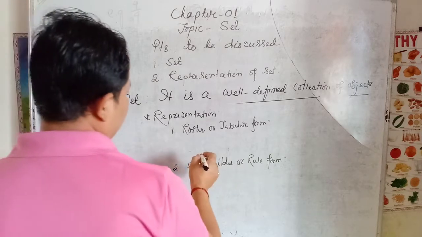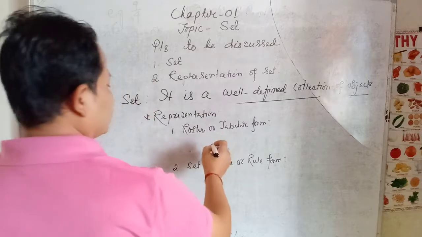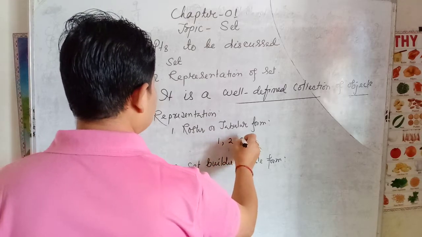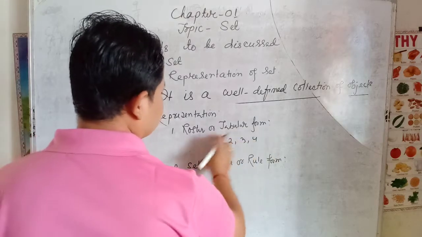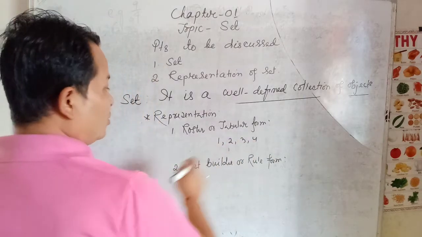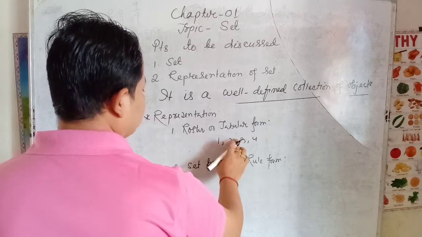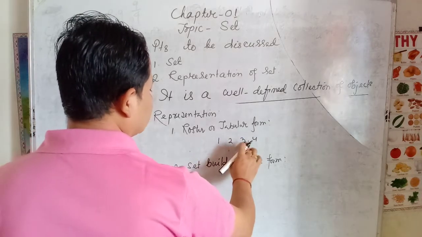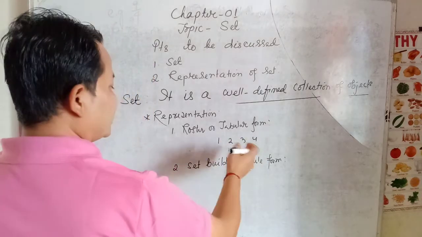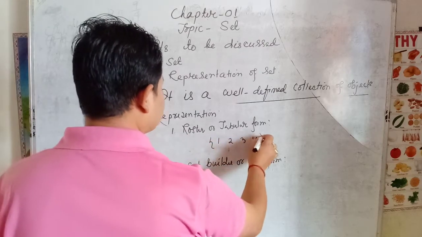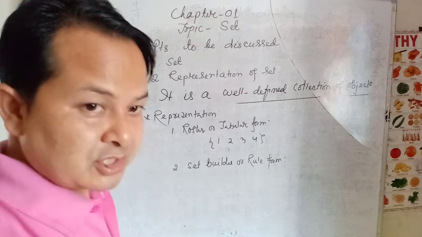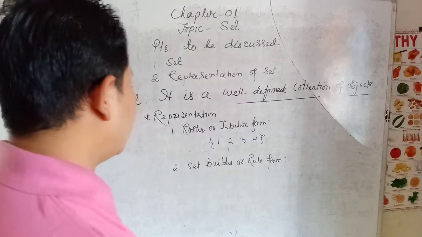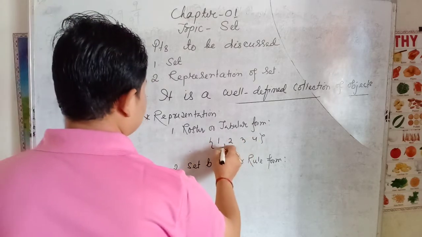In this form, we write all the elements: 1, 2, 3, 4. These are the natural numbers less than 5. These elements should be enclosed by curly braces, or simply braces or second bracket, and all the elements should be separated by commas.